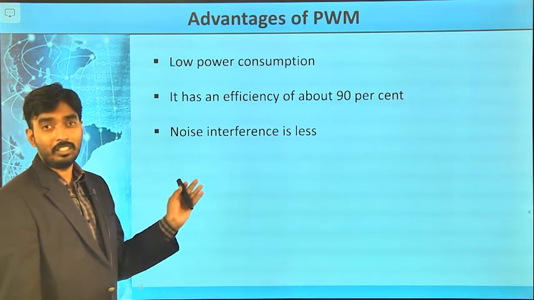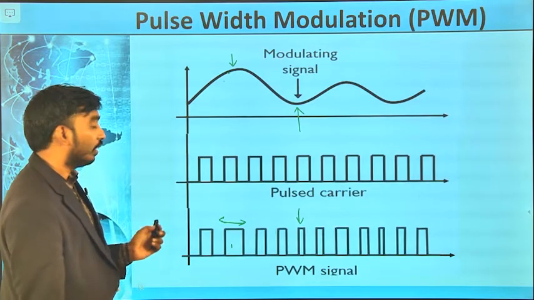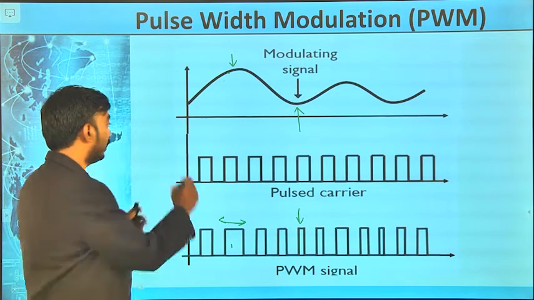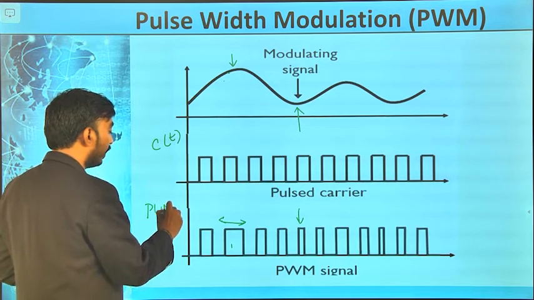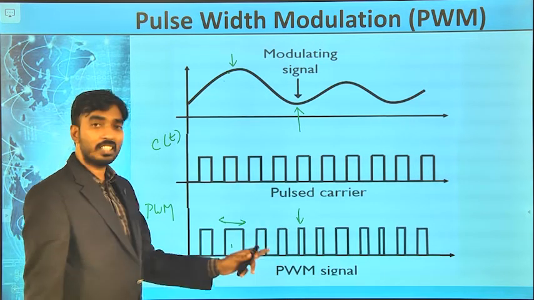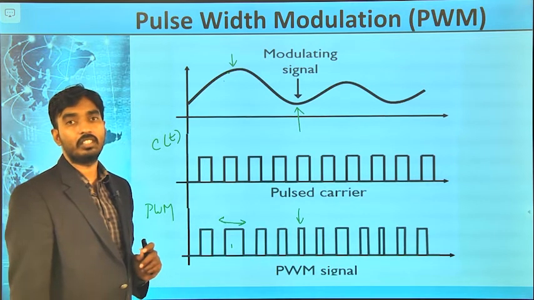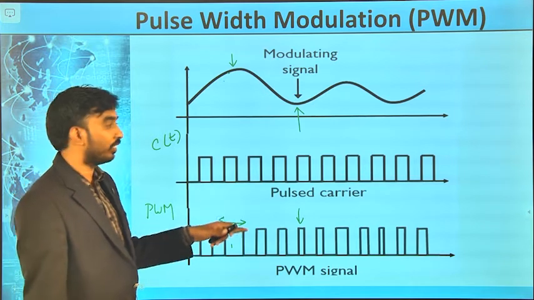Here no need. The amplitude of the pulse is the same. This is the carrier signal, this is the PWM signal. The only change is the width of the pulse; there is no change in the amplitude of the pulse.